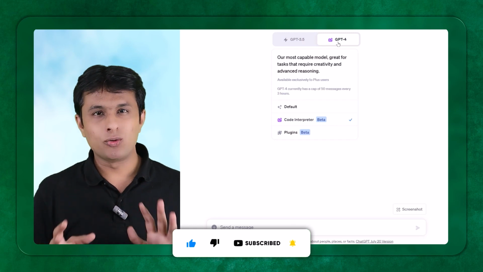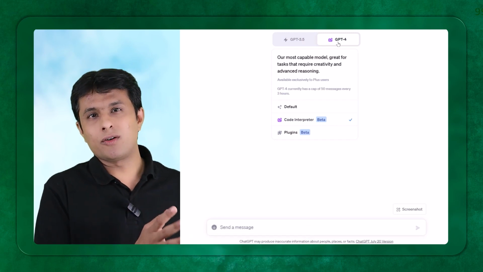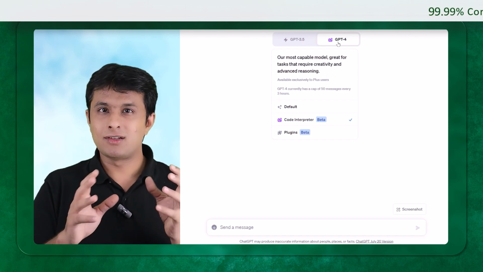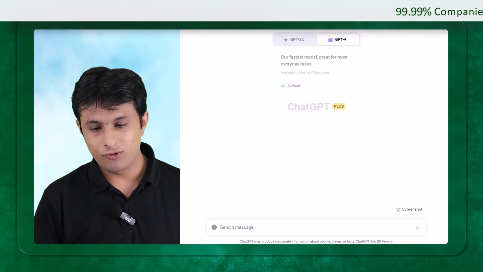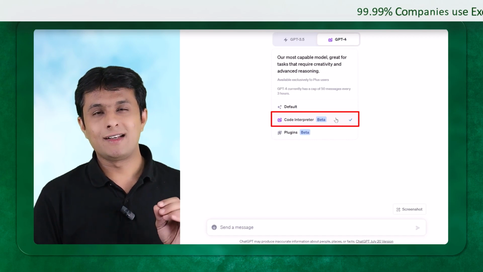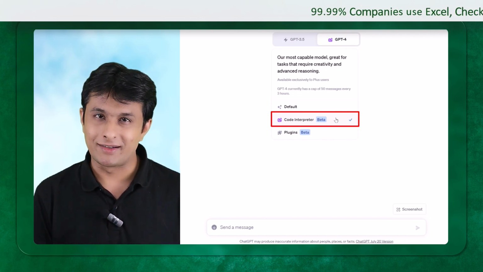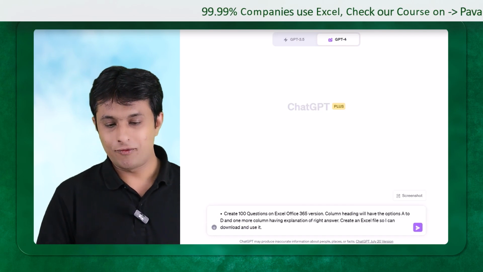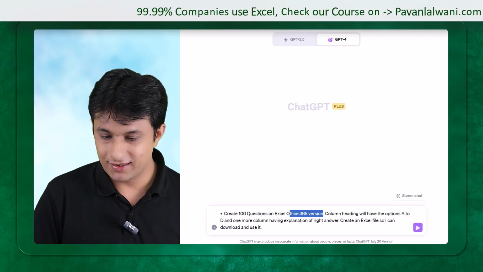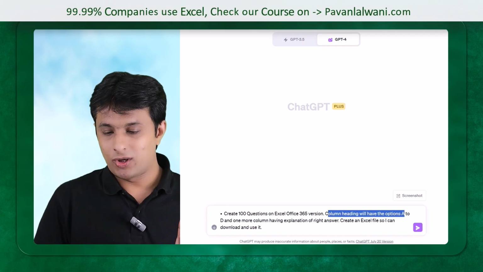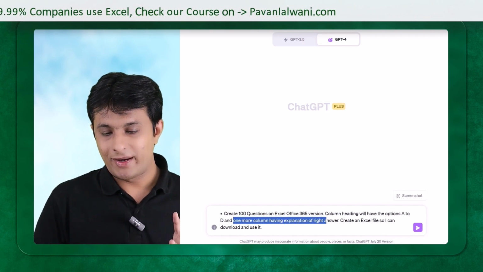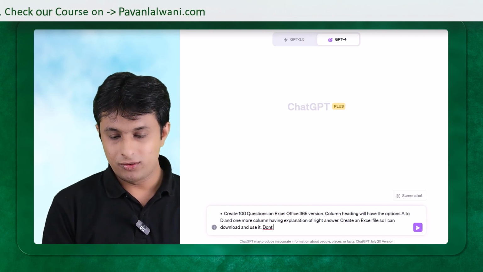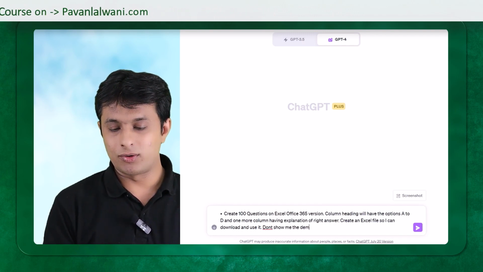I'm an expert. I can do it, no problem about this. But the amount of time will take me 3 to 4 to 8 hours, depending upon the audience, the questions, and so on. Here, carefully observe: this Code Interpreter can create a downloadable Excel file directly with all the questions and the explanation. So here is the question I have. Create 100 questions on Excel Office 365 version. Column headings have to be options A to D, and one more column has the explanation and right answer. Create an Excel file so I can download and use it. Don't show me the demo here.